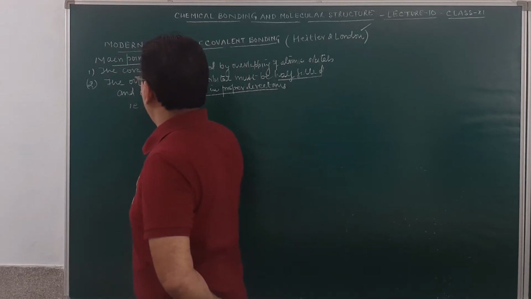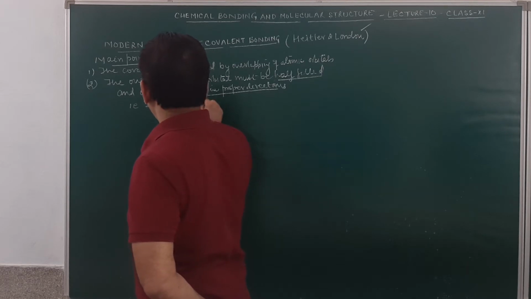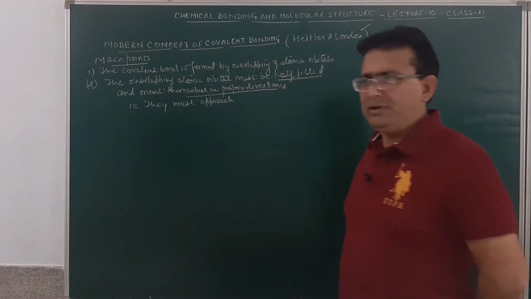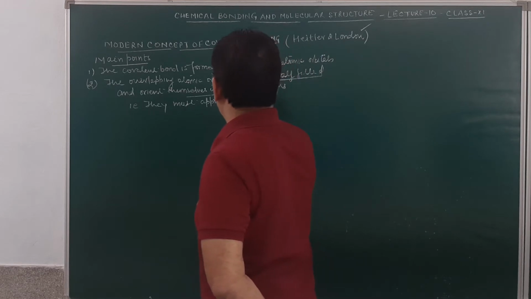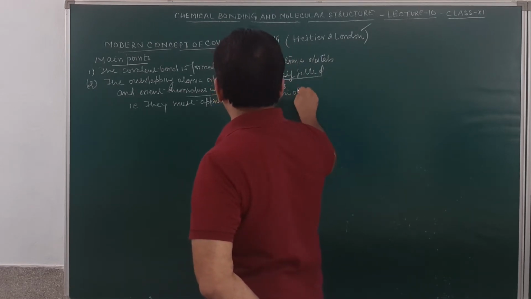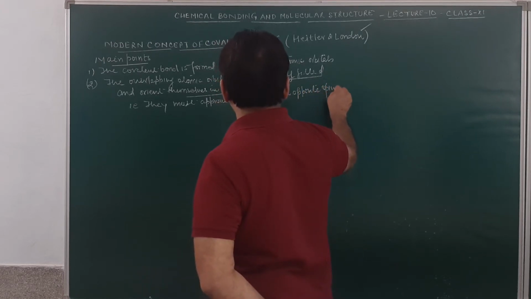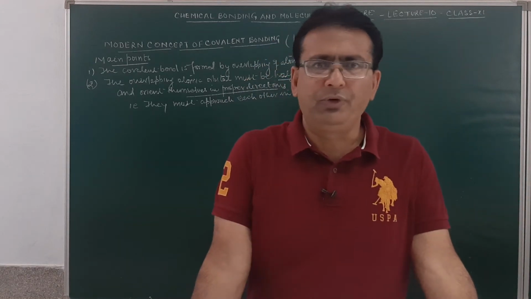They must approach each other in opposite spin. I'll explain this point. Tell me whether I am clear or not.